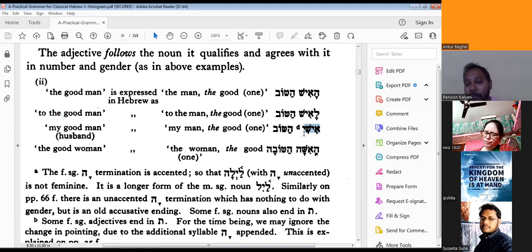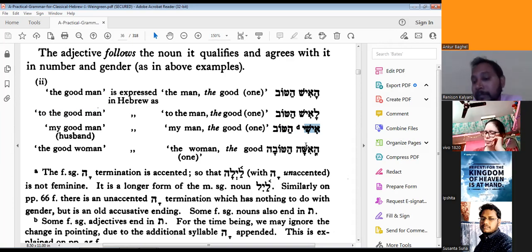Now actually, this personal ending we are going to learn. So far you did not learn it, but can you read this one? This is the personal ending one. I want to see whether you can read it or not. Is.